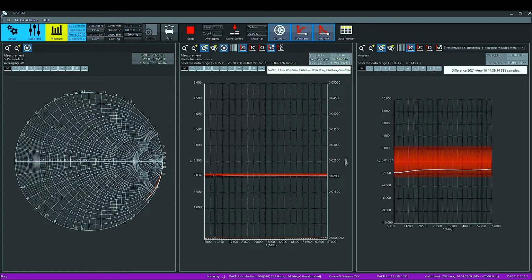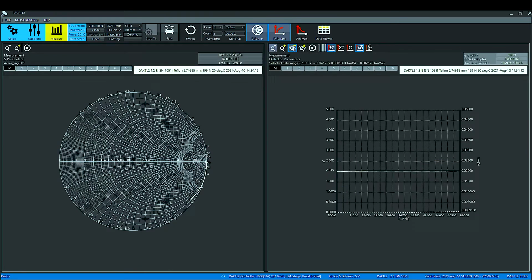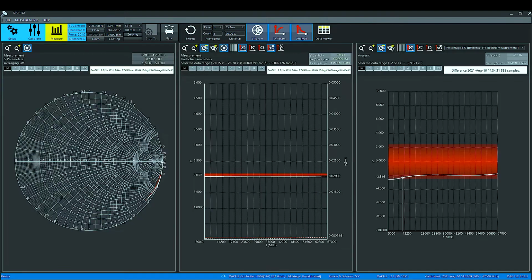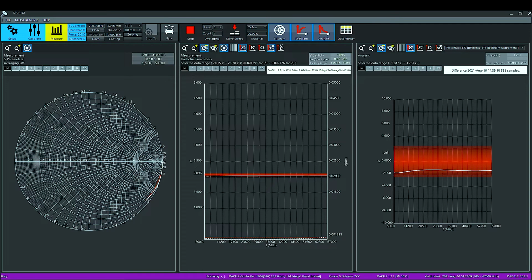To check the deviations from the target, I just need to enable the Analysis button in the DAC software and then select Teflon from the materials drop-down list. As it's shown in the difference chart subwindow, the deviation is less than 2% across the whole frequency range, which is well within the measurement uncertainty.